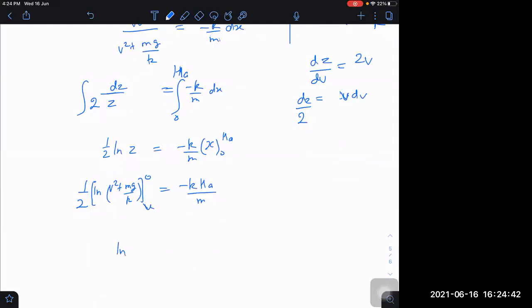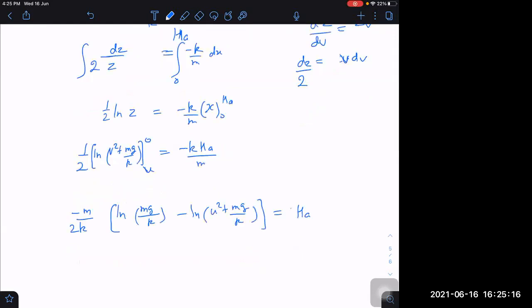Log of mg by k minus log of u square plus mg by k, and this 1 by 2 I'm taking to the right side. Mainly I want to find HA, so I should bring minus m by 2k to this side. Getting the answer now, this is the height of ascent.